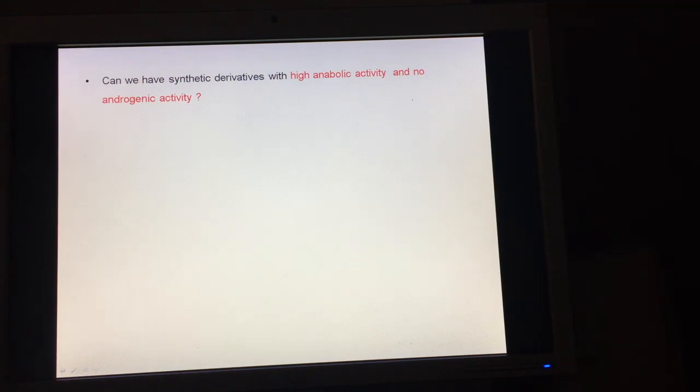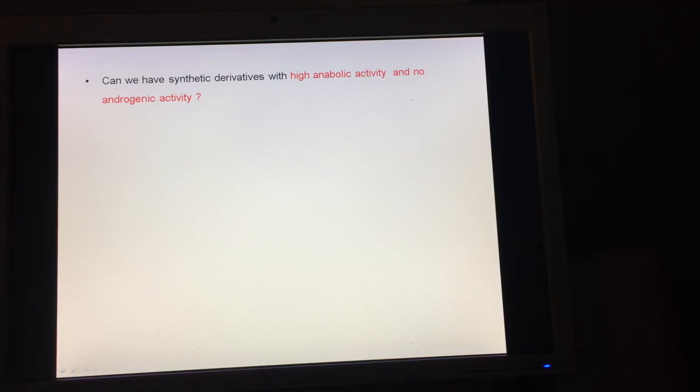Now the question is, can we have synthetic derivatives of testosterone with high anabolic activity and no androgenic activity? As we have discussed, testosterone has two activities: anabolic, responsible for muscle building, and androgenic activity, responsible for the development of sexual characteristics of a male.